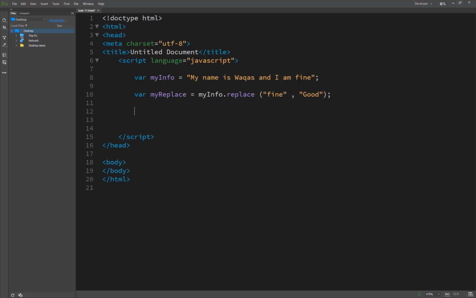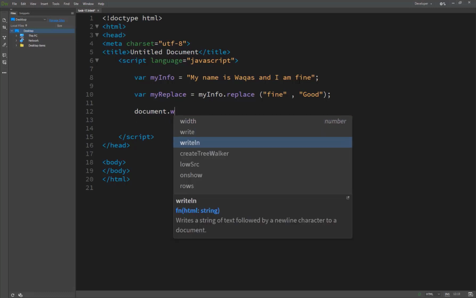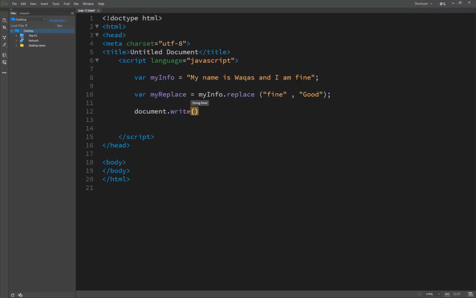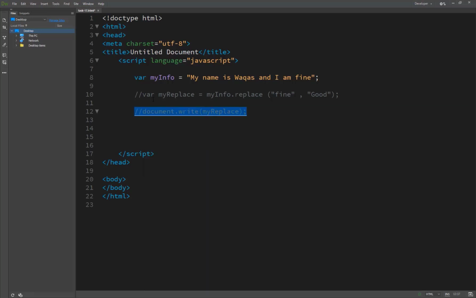So we write good here, and now we send the result to document.write with my replace. Before that, as a temporary comment for my viewers to understand, we are simply printing our value first, my info, and now we are getting the results.